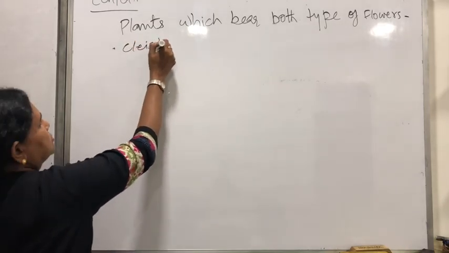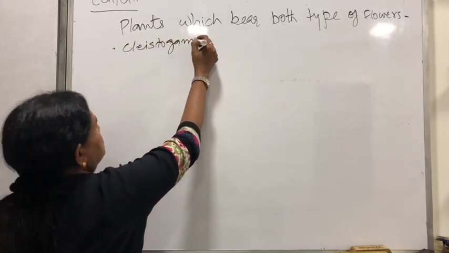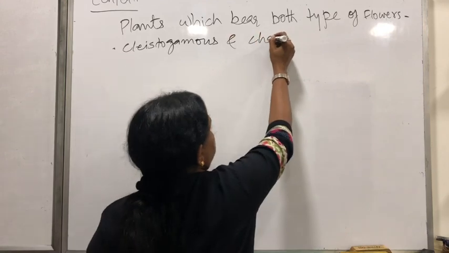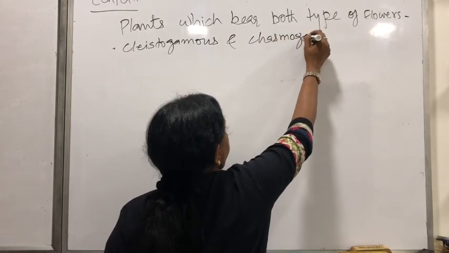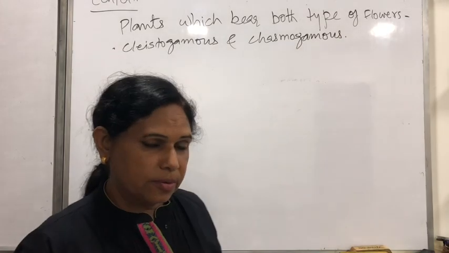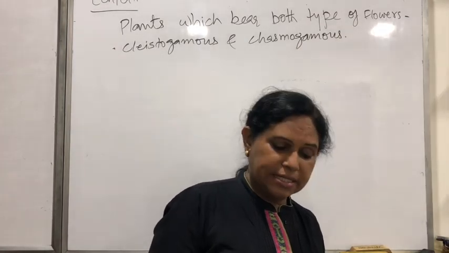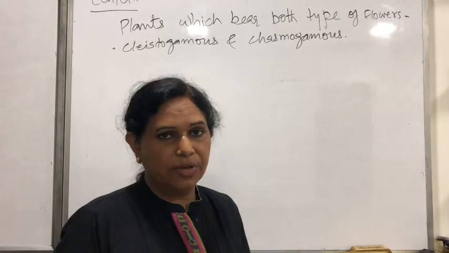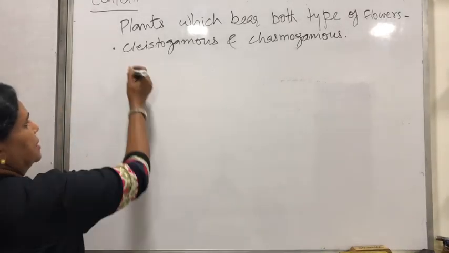Clistogamous and chasmogamous. तो अगर दोनों टाइप के फ्लावर्स एक ही प्लांट में हो तो then there will be ensurety of seed setting and there will be ensurety that there will be variations also. So let us see क्या है ऐसे example.